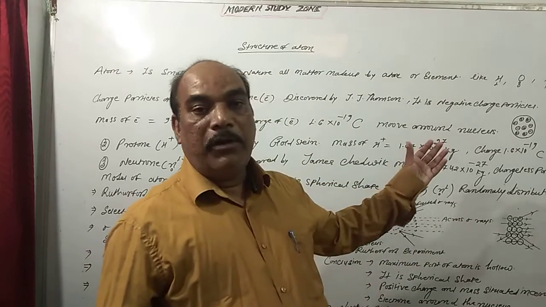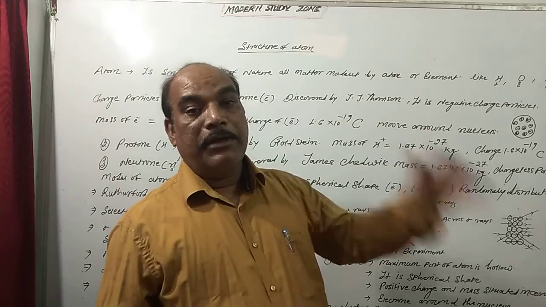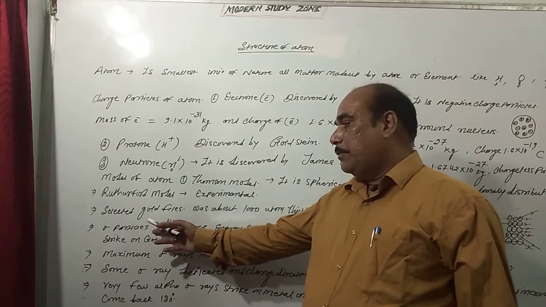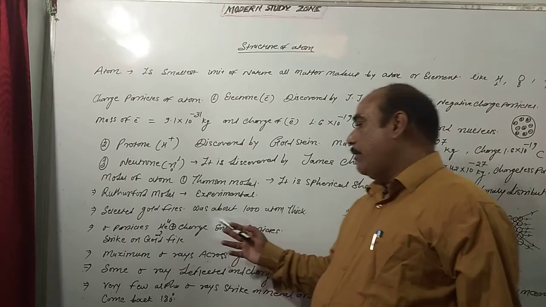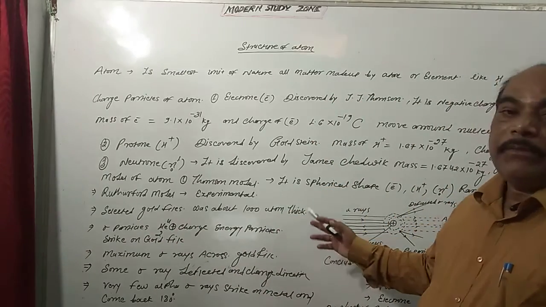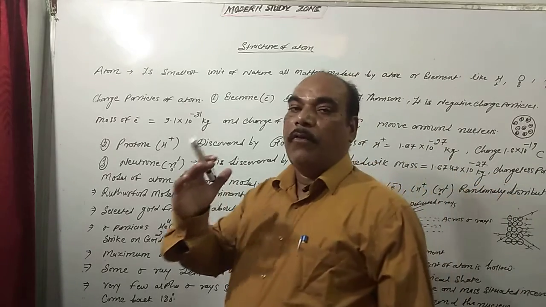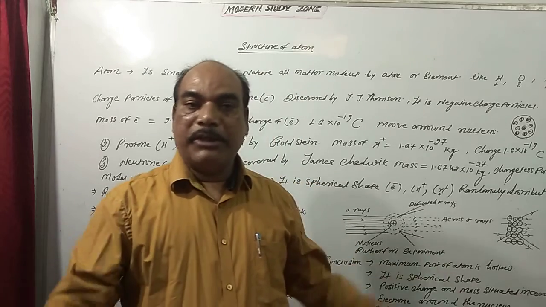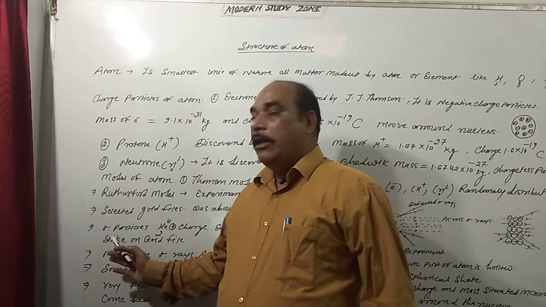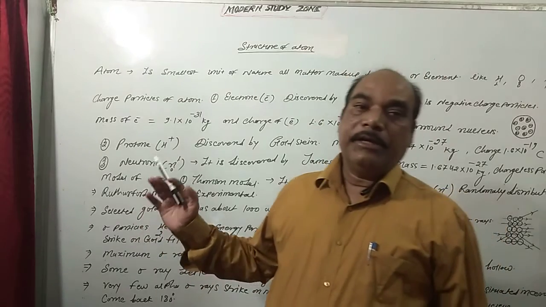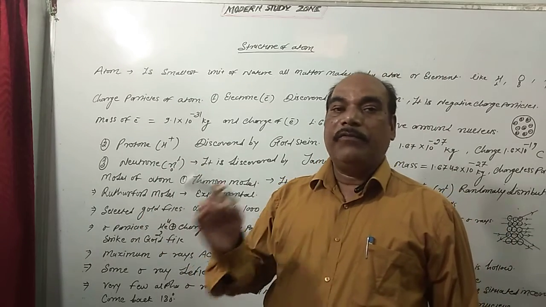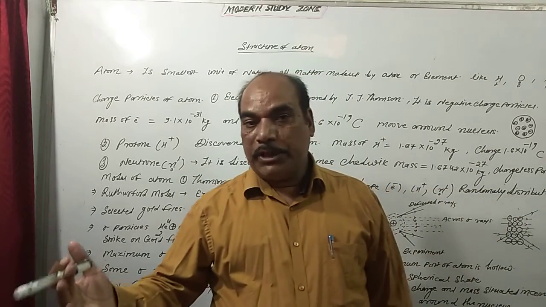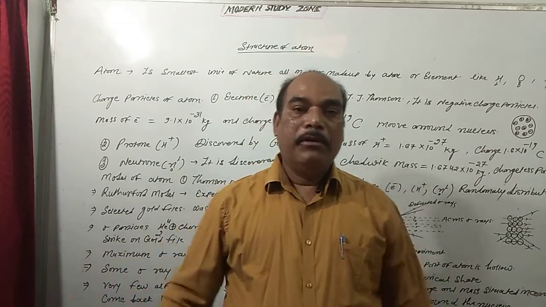The other experimental model was first given by Rutherford. In the experiment, the selected gold foil was about 1000 atoms thick, or 0.004 mm. Fine foils of gold were selected for the experiment. Helium particles, like alpha particles, He2 and 4, strike the gold foil. It is also a positively charged particle which strikes the gold foil.